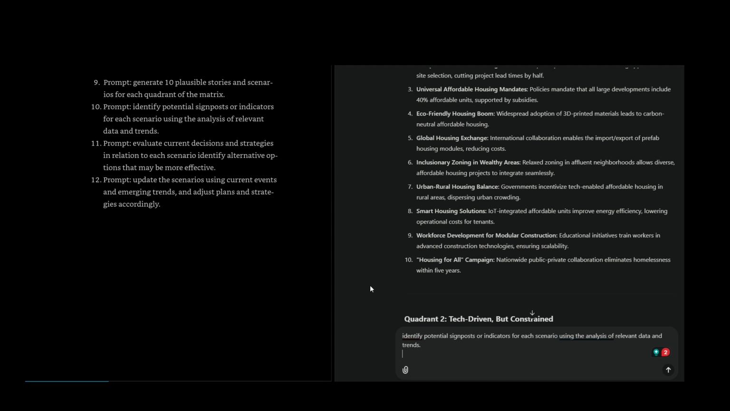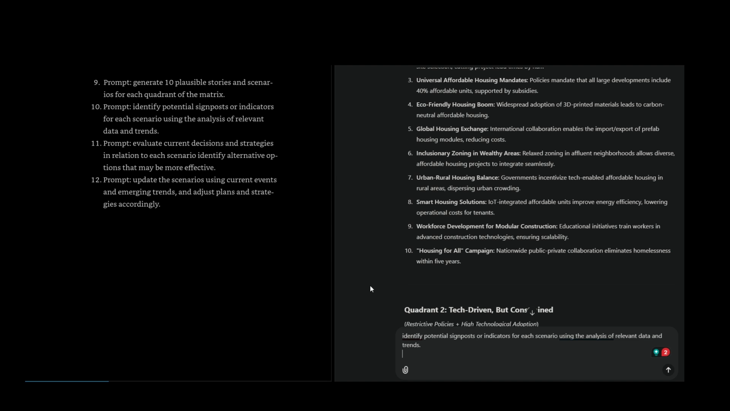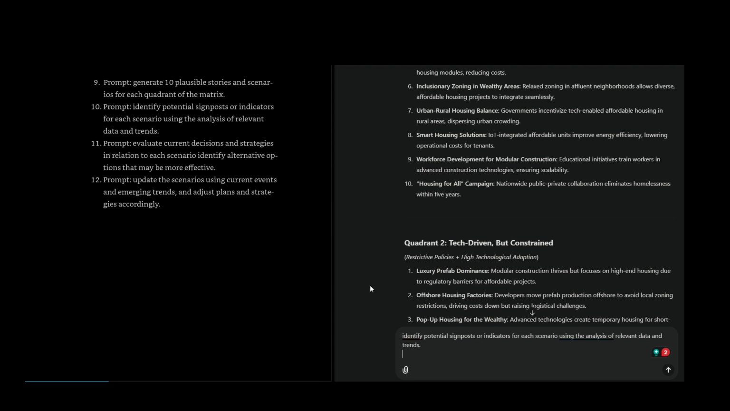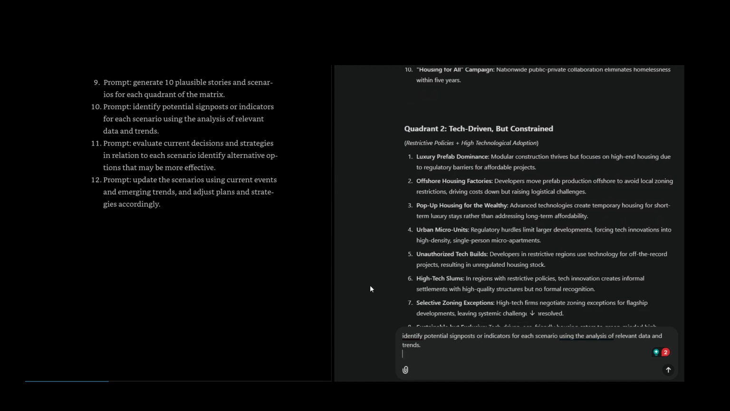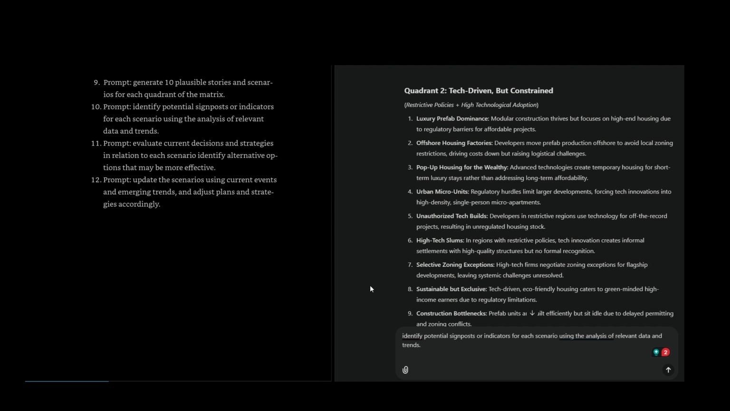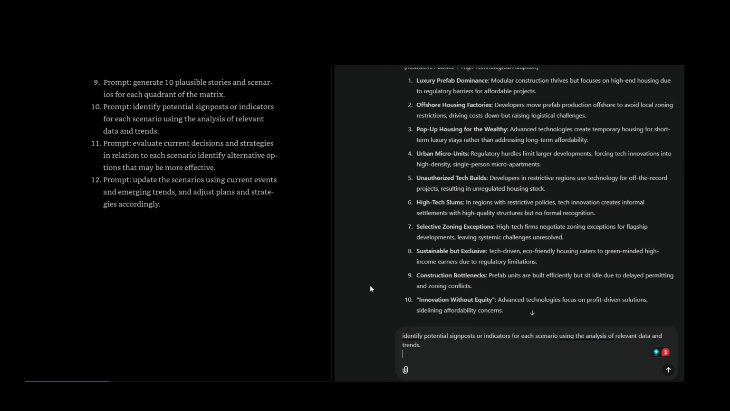Urban micro-units. Regulatory hurdles limit larger developments, forcing tech innovations into high-density, single-person micro-apartments. Unauthorized tech builds. Developers in restrictive regions use technology for off-the-record projects, resulting in unregulated housing stock. High-tech slums. In regions with restrictive policies, tech innovation creates informal settlements with high-quality structures, but no formal recognition. Selective zoning exceptions. High-tech firms negotiate zoning exceptions for flagship developments, leaving systemic challenges unresolved.